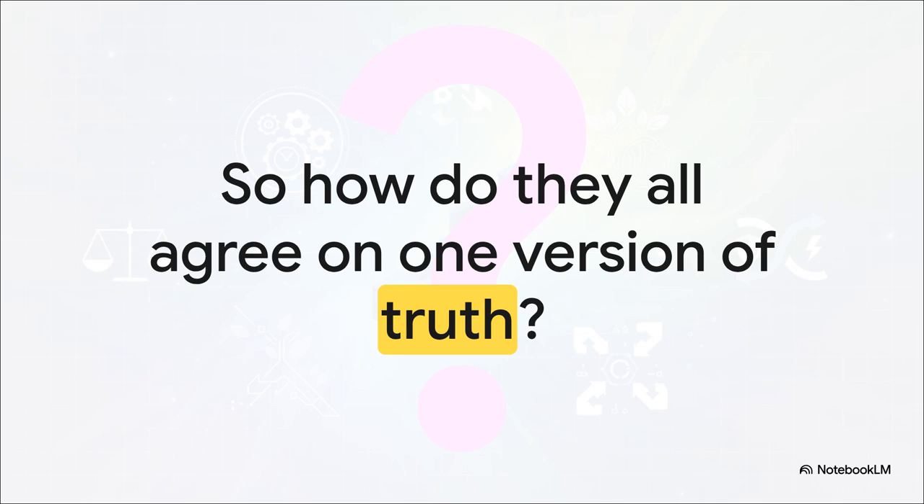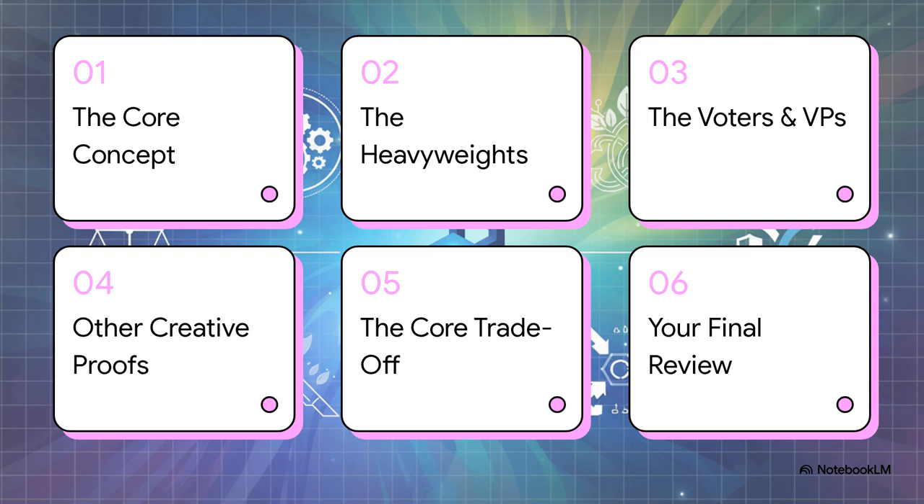How in the world do they stop people from cheating, or spending the same money twice, or just breaking the whole system? The answer is a pretty clever set of rules, what we call a consensus algorithm. So here's our game plan for this study session. We'll start with the big idea, then get into the big two, work versus stake. After that, we'll look at some systems that feel a lot like voting, check out some other creative ideas, understand the big trade-off behind all of it, and then we'll wrap up with a final review.